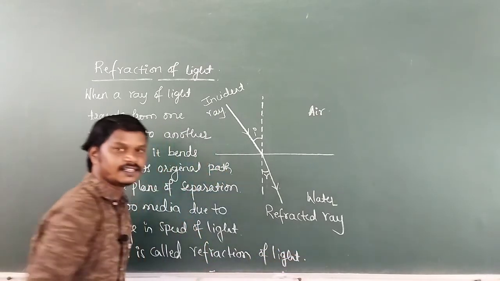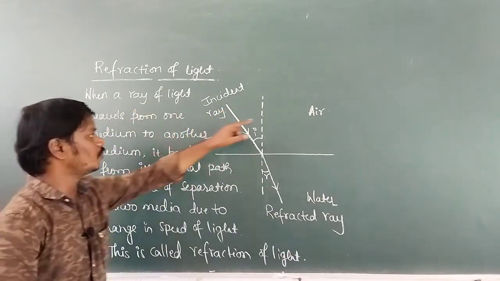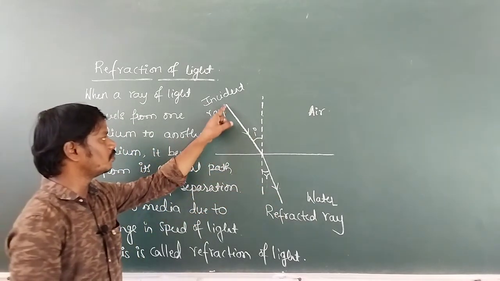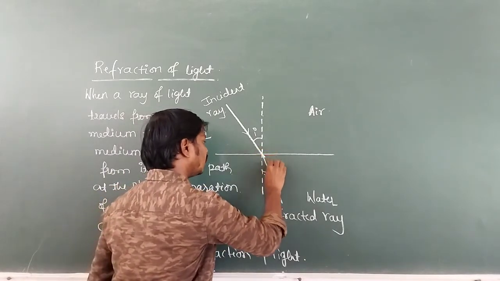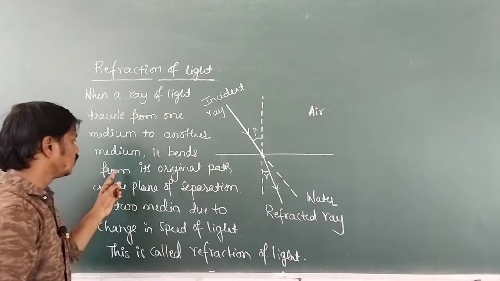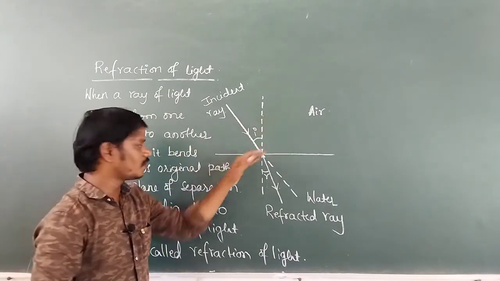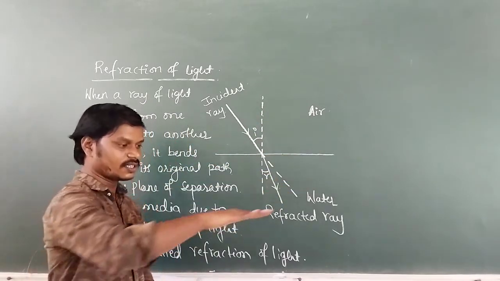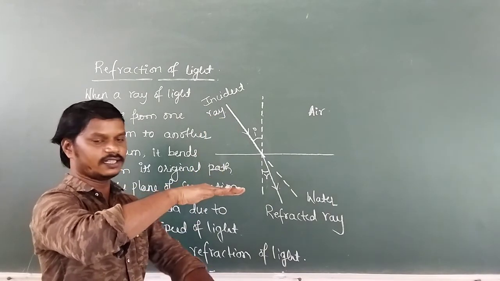So once again, listen here. When a ray of light travels from one medium to another medium, it bends from its original path. This is the original path of the light ray, and it bends at the plane of separation of two media. Suppose this is air and this is water.